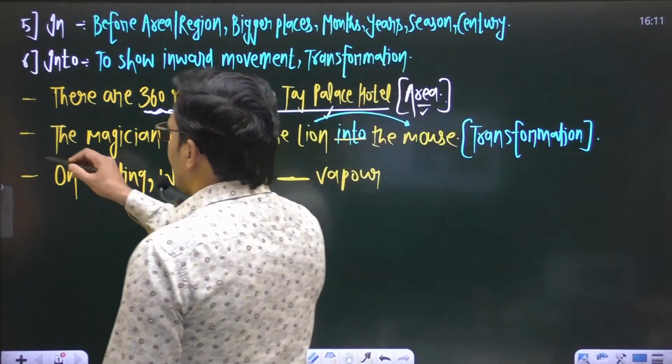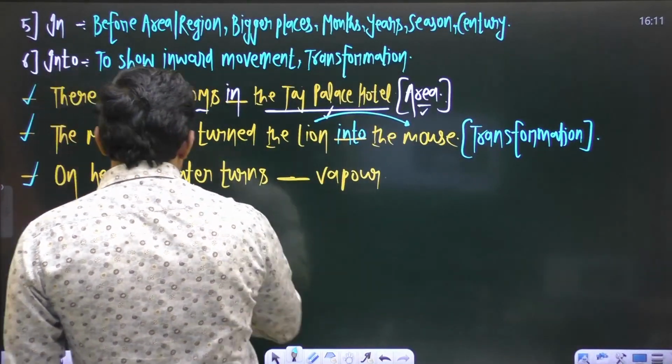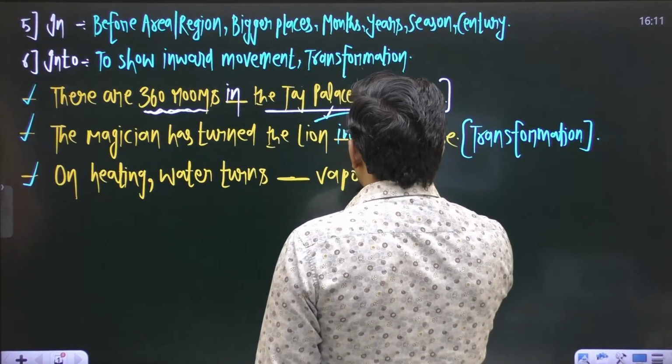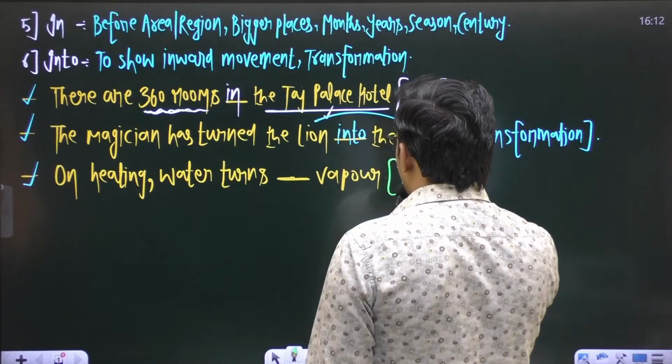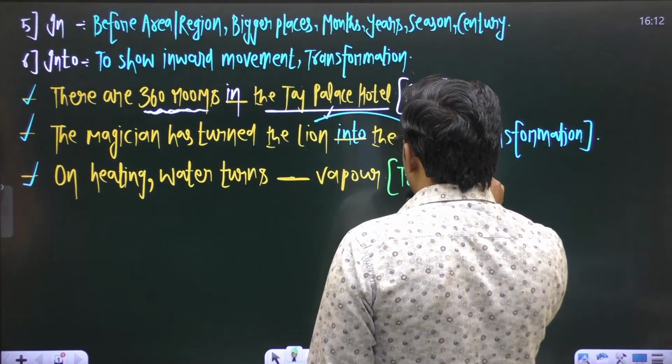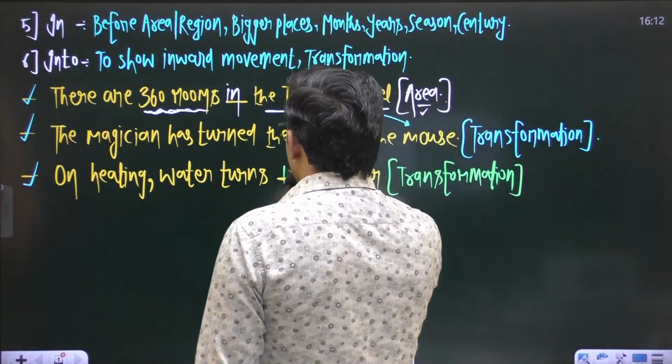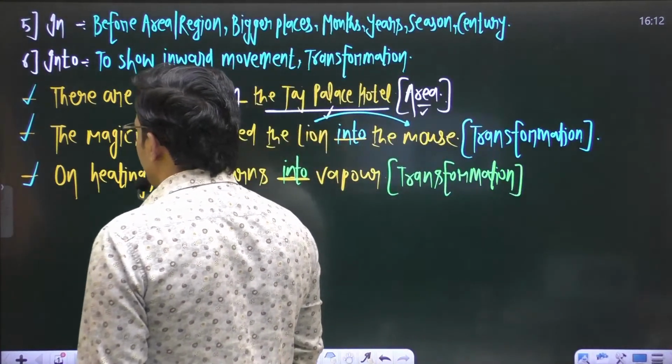In the last sentence, on heating water turns blank vapor. Again you are showing transformation, and to denote transformation we use the preposition into. So again in the third sentence, the preposition into will be there.